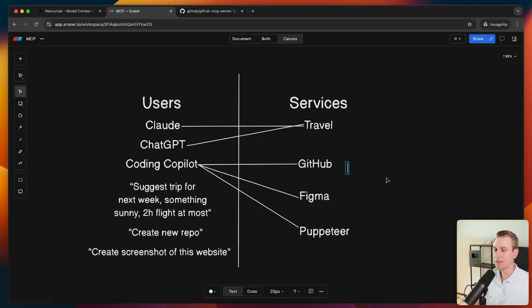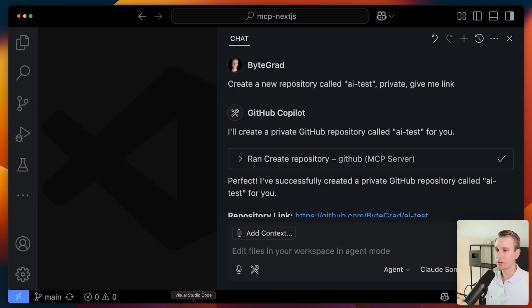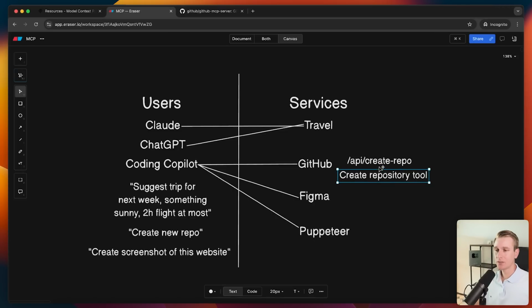And because of that, there's not going to be some API endpoint like create repo as a REST API. Instead, this MCP server has so-called tools. In this case, it used the create repository tool, right? So the GitHub MCP, instead of having an API endpoint, there are typically tools, right? There are some other things on MCP servers, but I would say it focuses around tools. So if I give some prompt to my AI agent, it will try to find the appropriate tool for that and not some API endpoint, right? So in this case, it used the create repository tool.